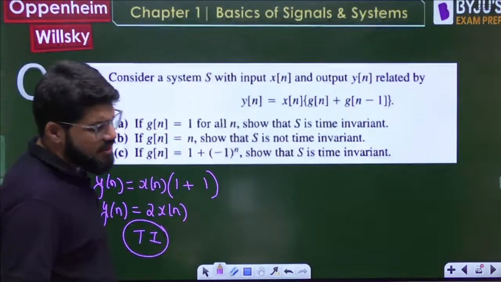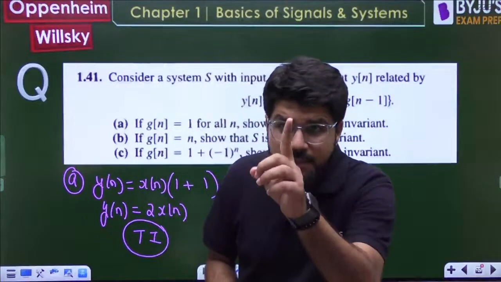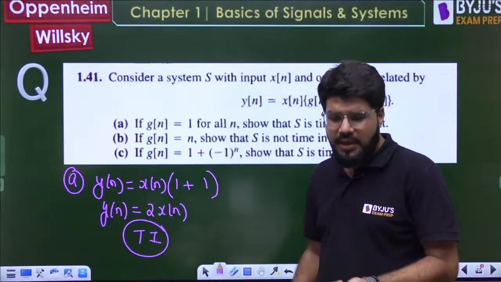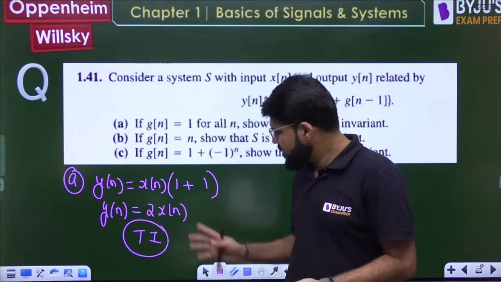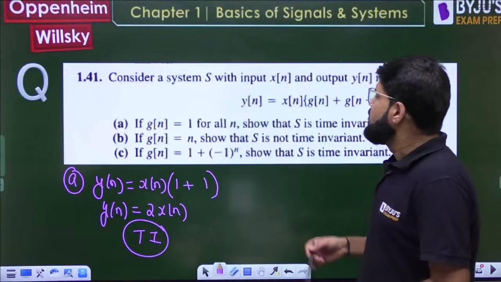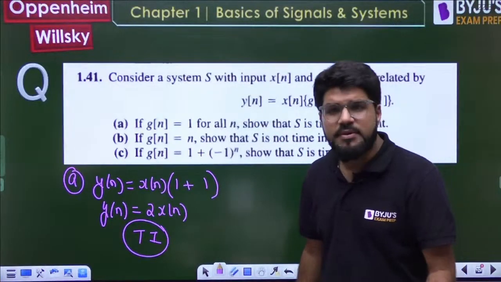How does the system become time variant? Through any separate function of time. Yes, from here an MSQ can be made. A separate function of time, scaling, folding, all this will make it time variant. So it is time invariant only. Correct. So how will an MSQ be made from here? For which g[n] will the system be time invariant or time variant? Like that the MSQ will be there.